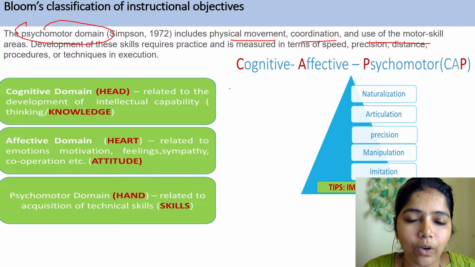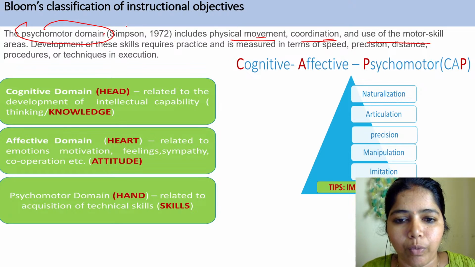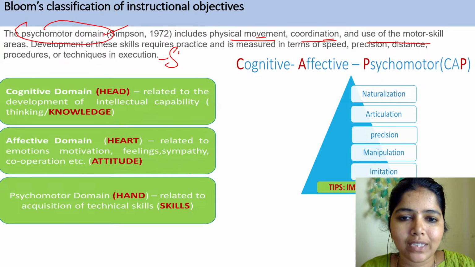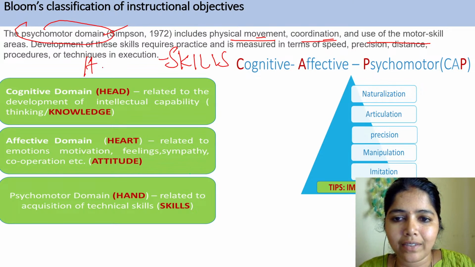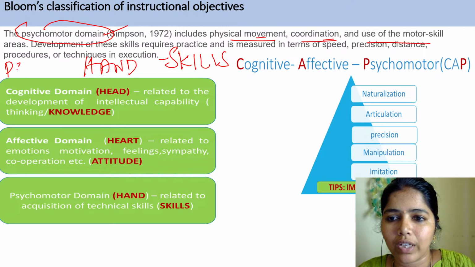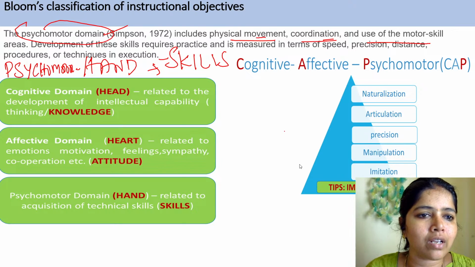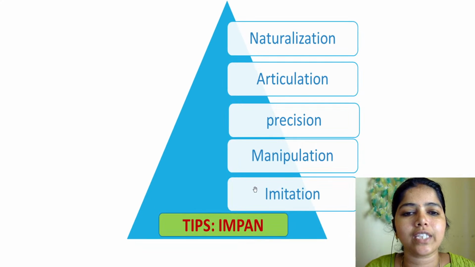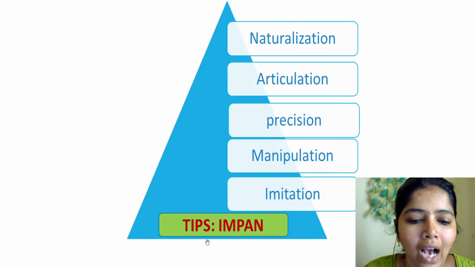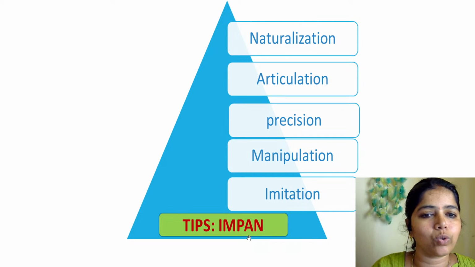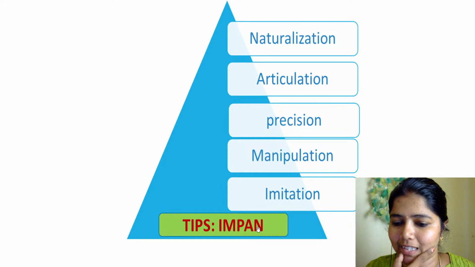Next, psychomotor. Psychomotor means what? Physical movement, coordination, use of motor skill areas, and that we call the psychomotor domain. This is with respect to our hands, and also with respect to our skills. Take it as a short note so that you will remember. Whenever we say psychomotor, it goes with hands, it goes with skills. Now we will see the major divisions in psychomotor. What are they? IMPAN, that is imitation, manipulation, precision, articulation, and naturalization. Yes, Anand.